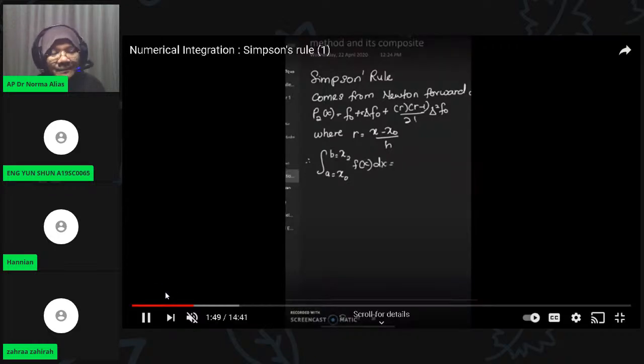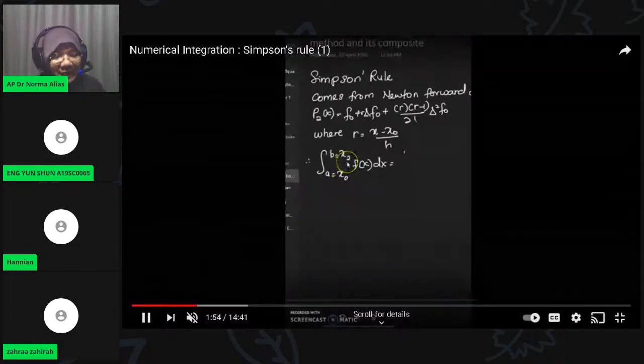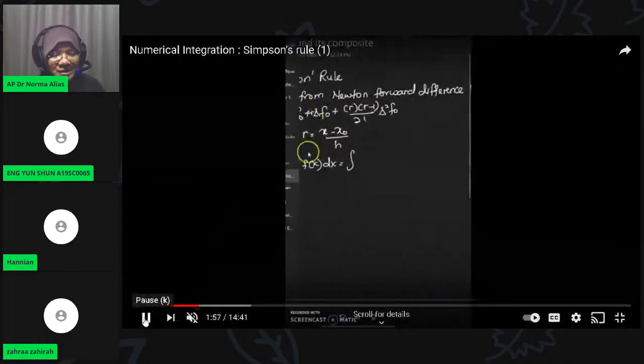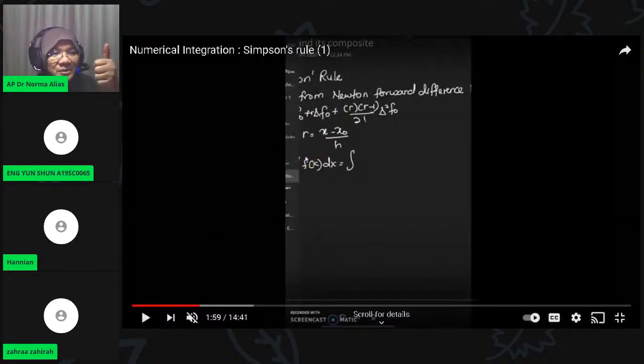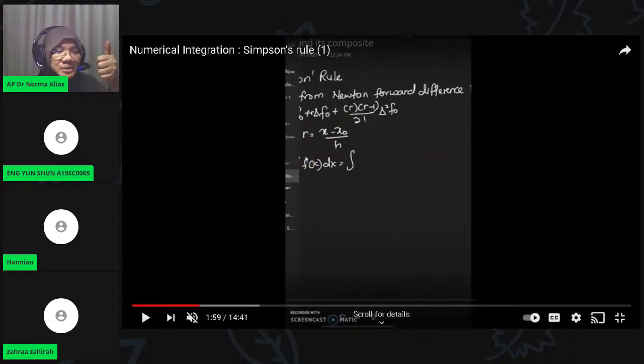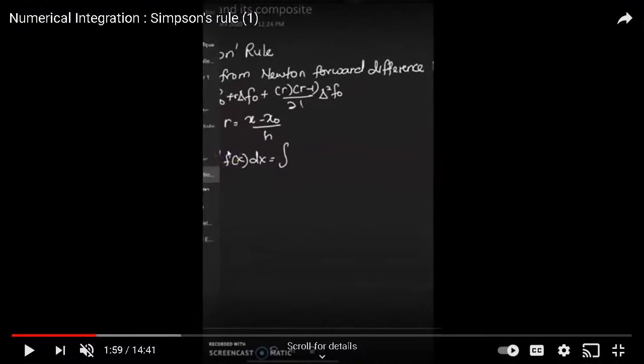So now when we write the integral from a to b of f(x), we know that the interval goes up to x2. So my question: why x2? Come on, Hanyan, when I said x2, it's because we start from 3 points. Just now the basic trapezoidal started from x0, x1, x2. It's 3 points, because it starts from the Newton forward difference formula or polynomial quadratic or parabolic. Parabolic is power 2. All right, so let's continue.